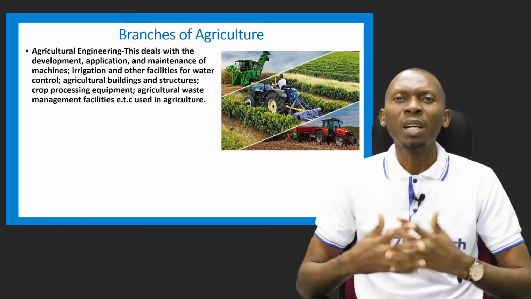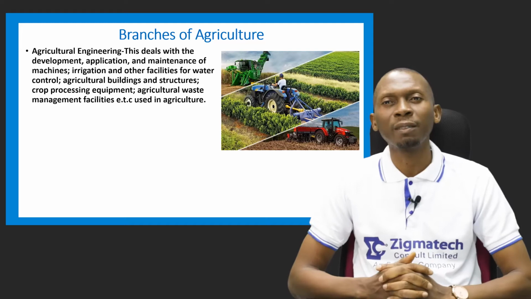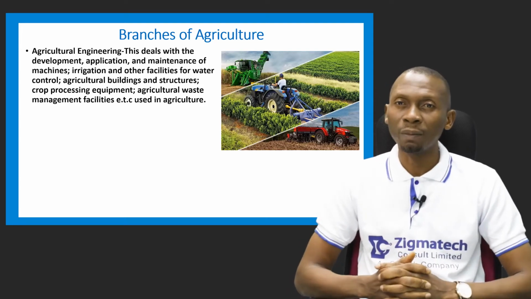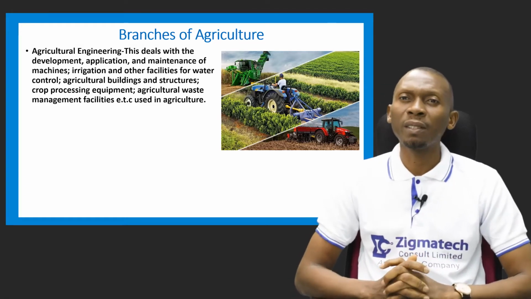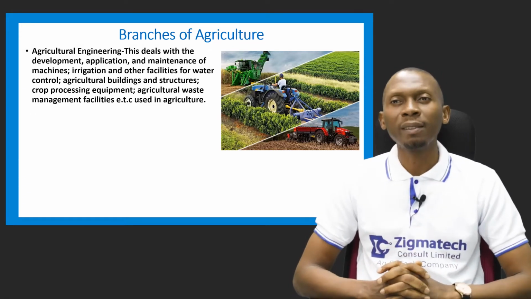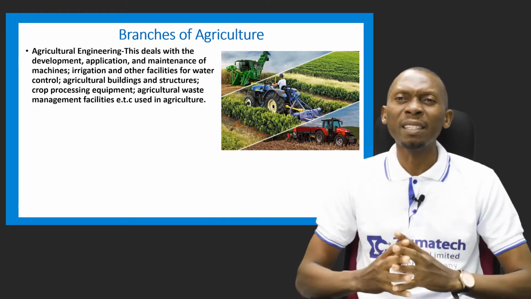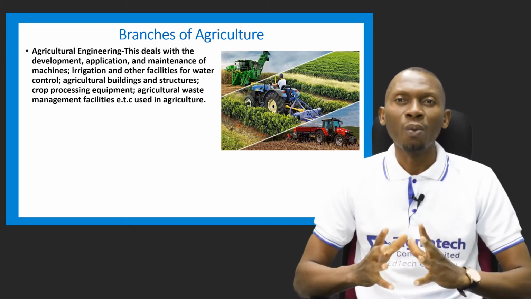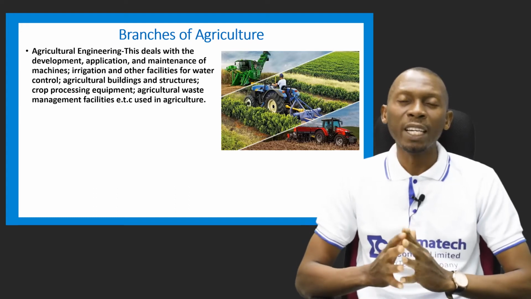So it deals with the development, application, and maintenance of machines, irrigation, and other facilities for water control, agricultural buildings and structures, crop processing equipment, agricultural waste management facilities. So all of these, which are now used in agriculture, are dealt with by this branch of agriculture called agricultural engineering.